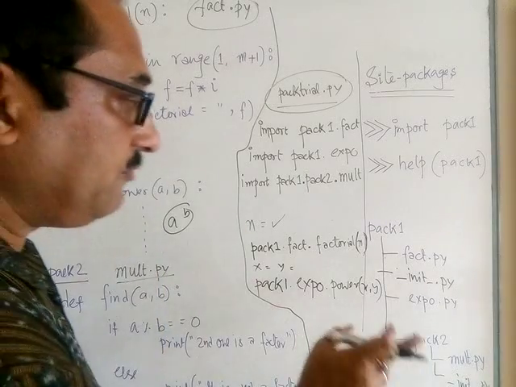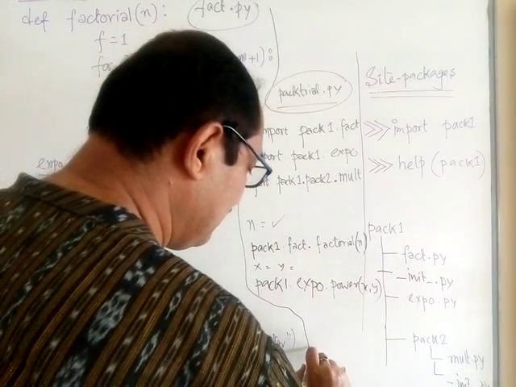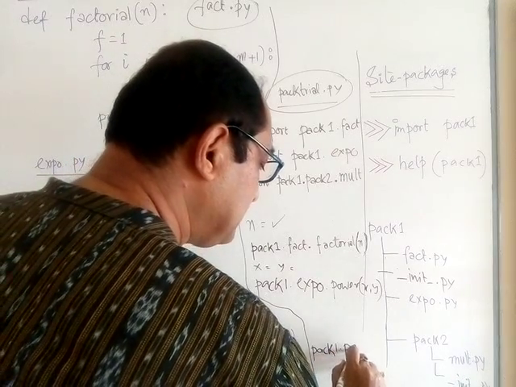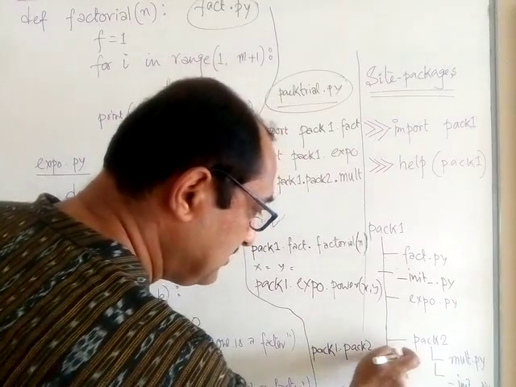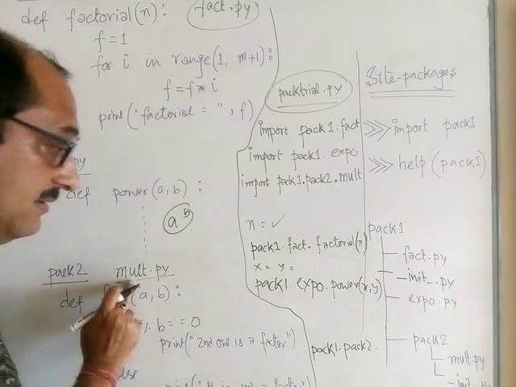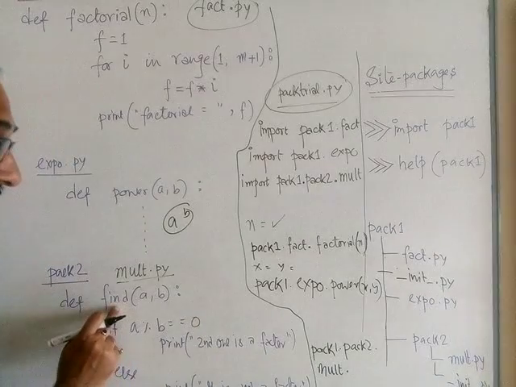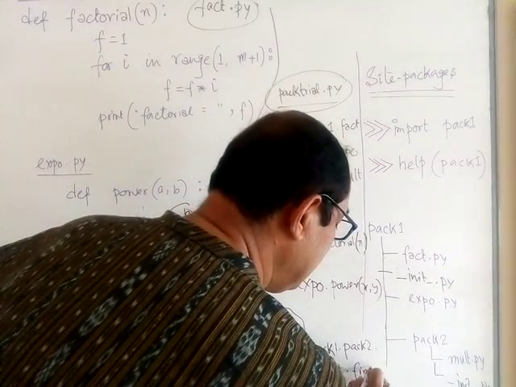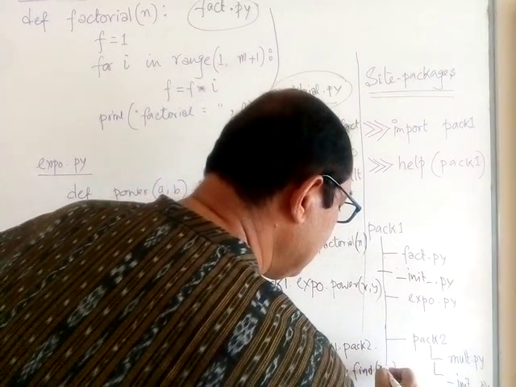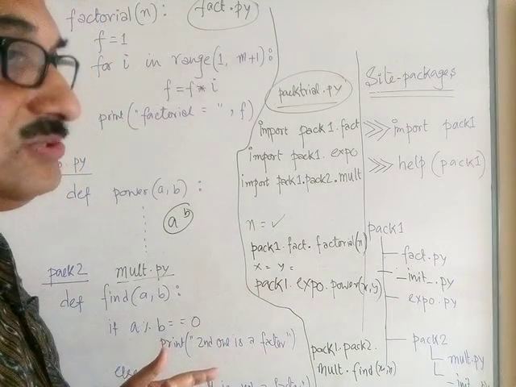But what happens if we want to make use of this function find? Then we need to write a huge code. What I need to write? I need to write pack1. Under this comes pack2 dot, there is no space, I am writing at the bottom line. Under this comes the module mult, so you need to write mult, and under this comes the function find. So many things you need to write to make use of it. And since it uses parameters, you write 2 parameters, say 2 variables you have input, m and n, and pass those 2 values. So that is how we can make use of it.